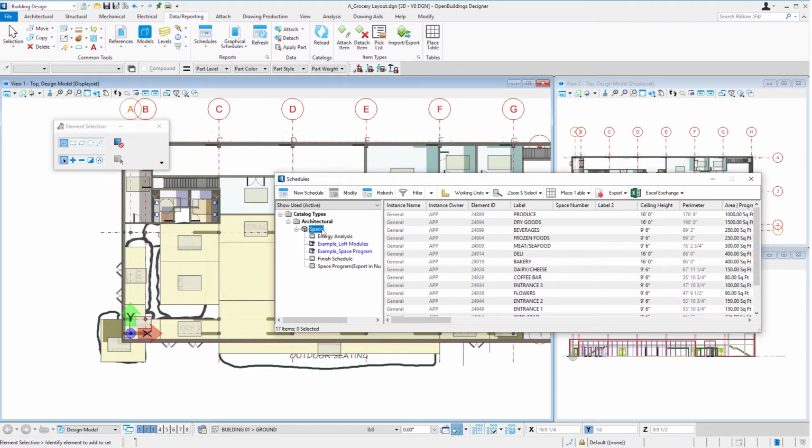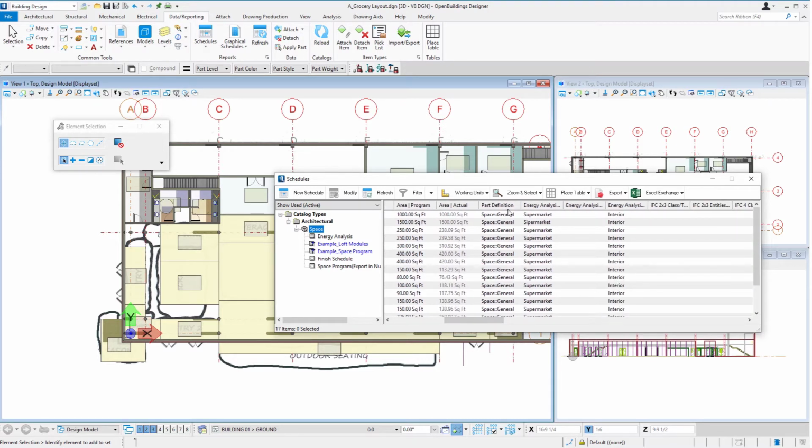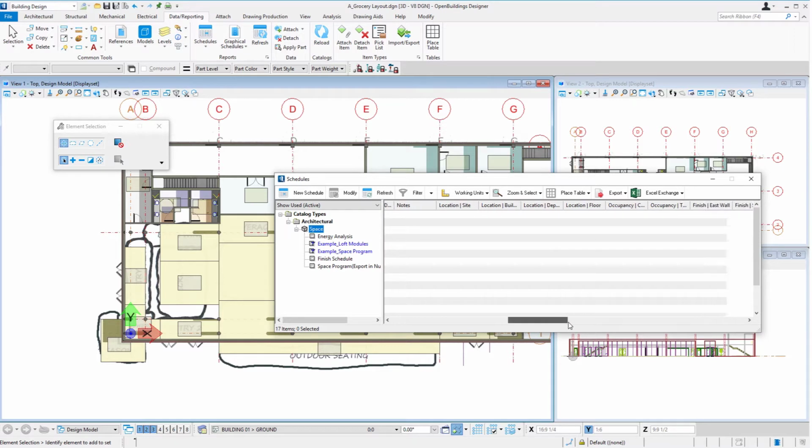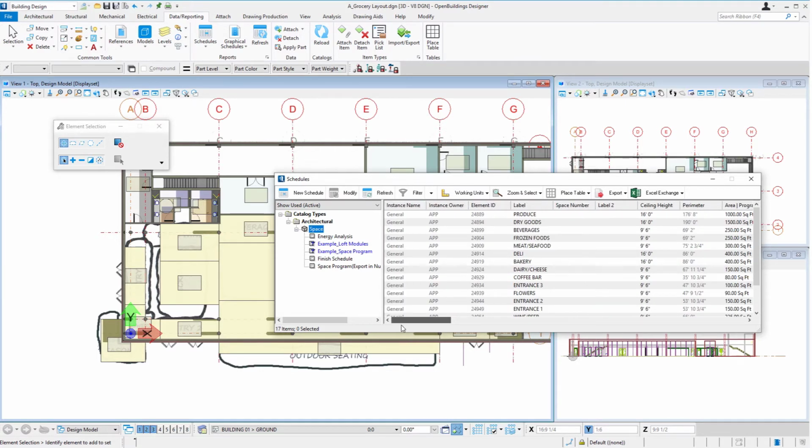If I just select here, it gives me all the data, and we can see we've got those ceiling heights, everything that was in the Excel spreadsheet. I now have actual areas as well as the programmed areas, as well as a part definition. Notice that as those spaces were placed, they were all given a part definition of space general. We're going to go in and change that in a moment. But we also have those floor materials and ceiling finishes that were in the Excel spreadsheet.